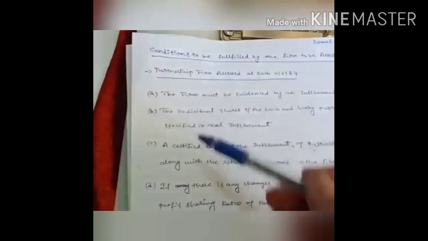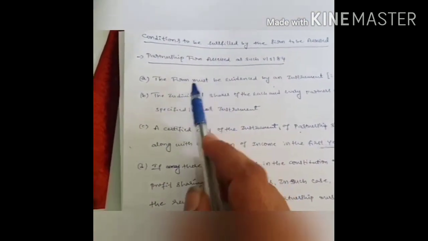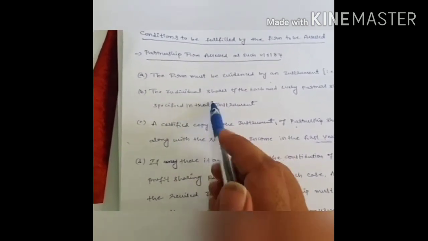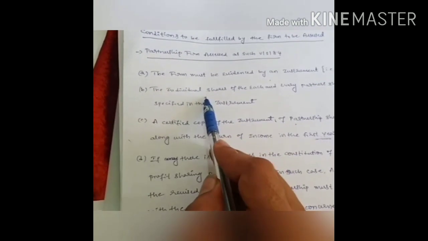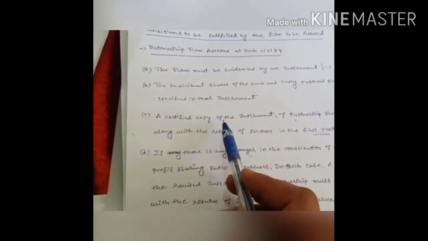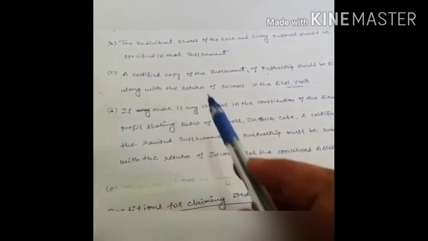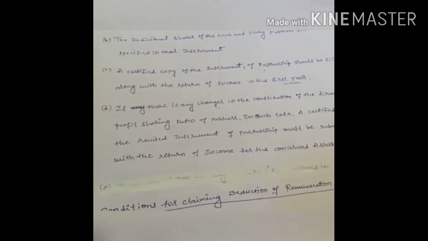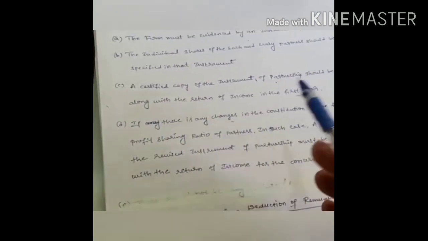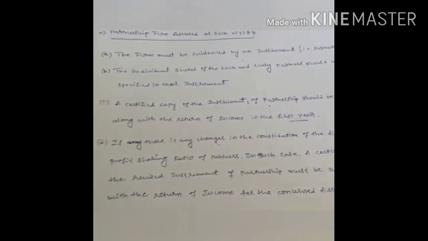Okay, these are the four conditions. Once again I will repeat. The first one is the firm must be evidenced by an instrument. The second is whatever share of profits or remuneration is paid to the partners should be according to the partnership deed. When you file the return for the first time, you have to give a certified copy of the partnership deed to the government. And when there is any change in the constitution of the firm or in the profit sharing ratio, at that time only you have to submit a revised copy to the government.